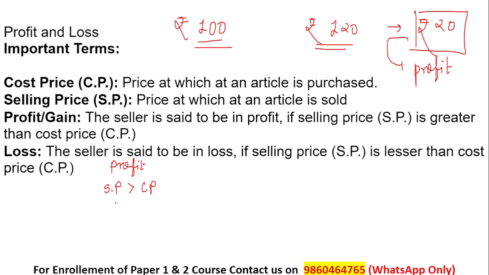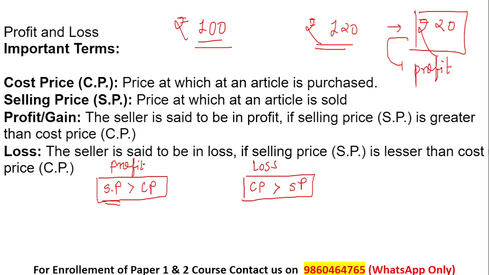So always remember, extra money is credited in your pocket in case of profit, but in case of loss, the cost price is greater than the selling price. Just understand it, do not rote-learn these terms. This is very important because it is going to help you a lot. This was the foundation regarding profit and loss.